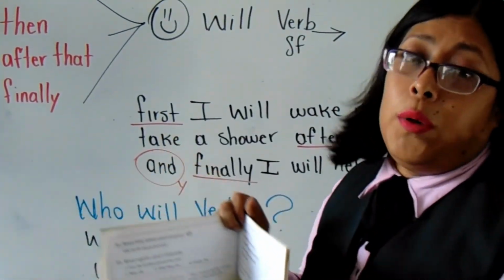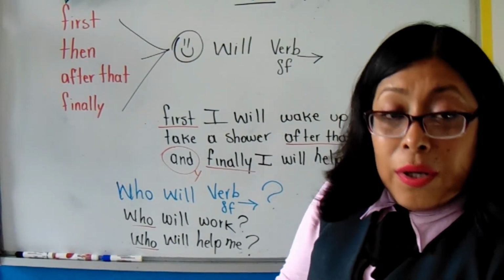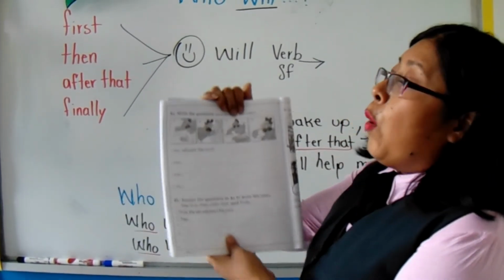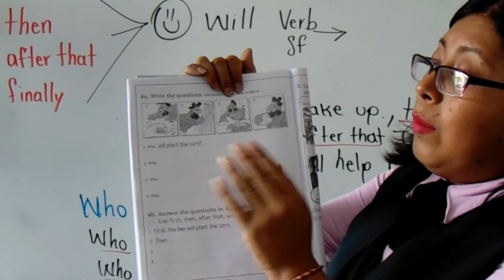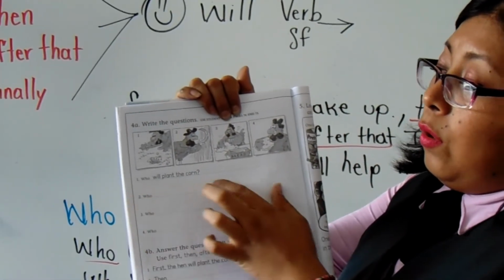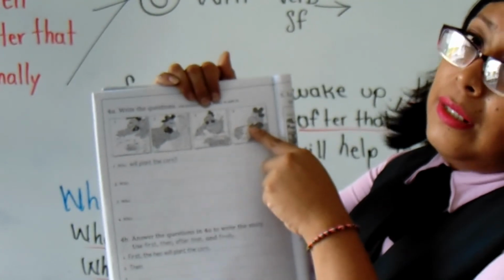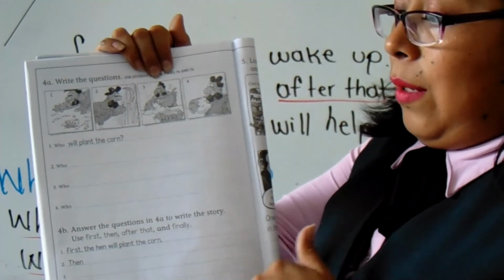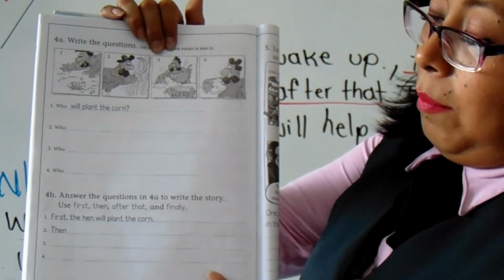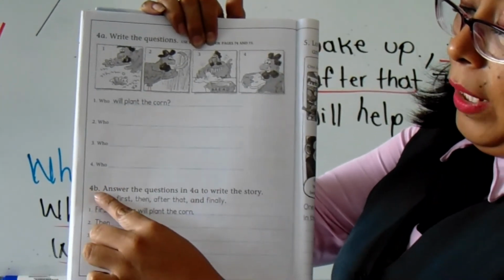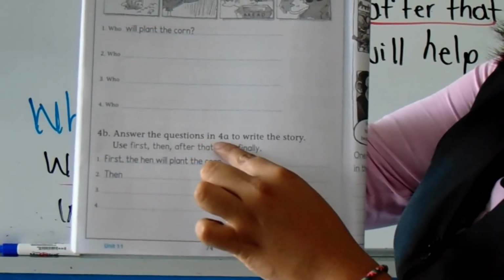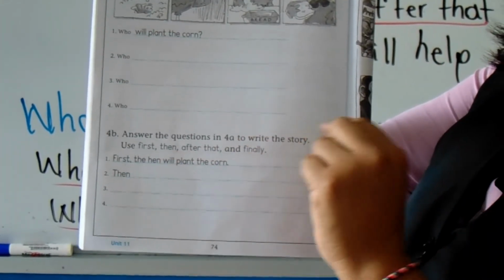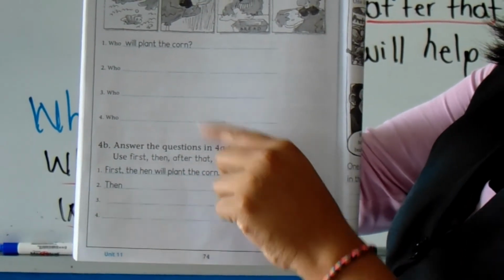Then, we have to work with the activity book. According to the lecture, de acuerdo a la lectura de lo que nosotros saquemos, la idea principal, we have to structure questions using who. Vamos a estructurar preguntas utilizando who y las imágenes de la gallina. Ajá. Siguiendo, obviamente, la regla gramatical de who que les acabo de enseñar. Posteriormente, vamos a trabajar en el ejercicio 4B and says, answer the questions in 4A to write the story. Vamos a tener que contestar las preguntas de la actividad 4A.